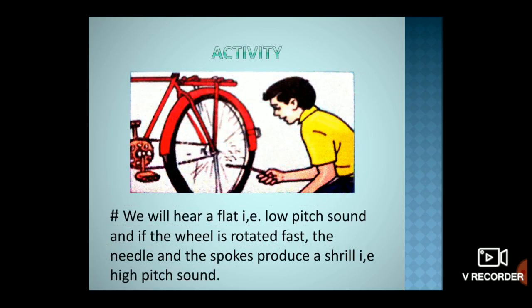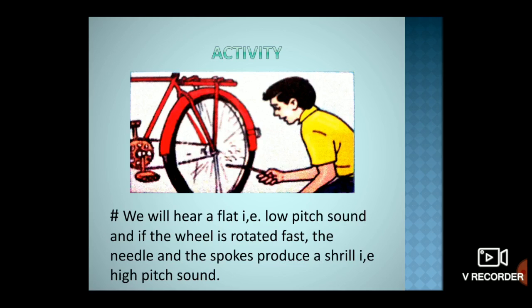For this, let us have an activity. The activity shows the effect of frequency on the pitch of sound by taking a cycle. Make a cycle stand on its support and rotate its back wheel very slowly. Take a knitting needle and touch the spokes of this rotating wheel. Since the wheel is rotated very slowly, we hear a flat sound, which means a low pitch sound.